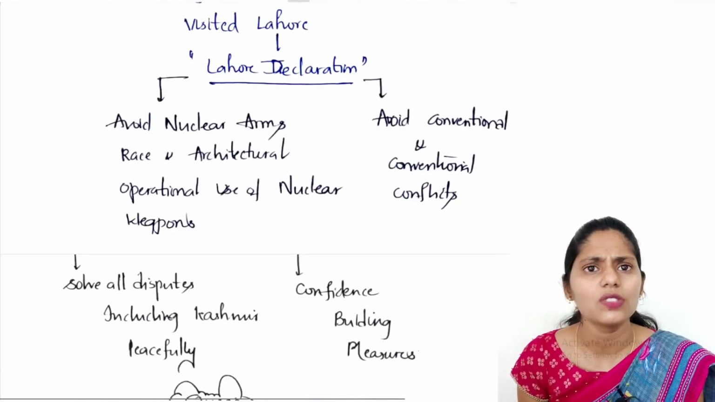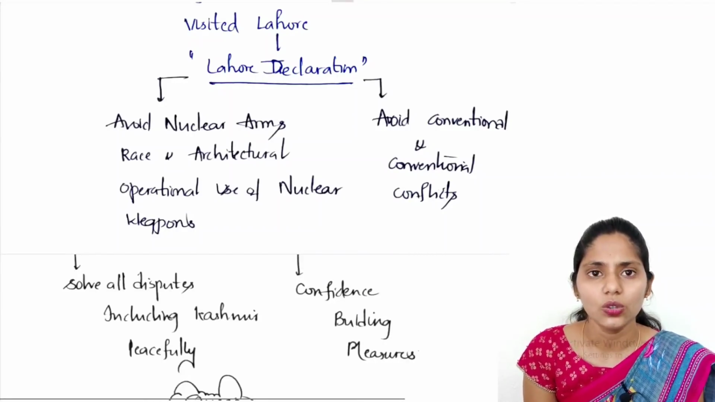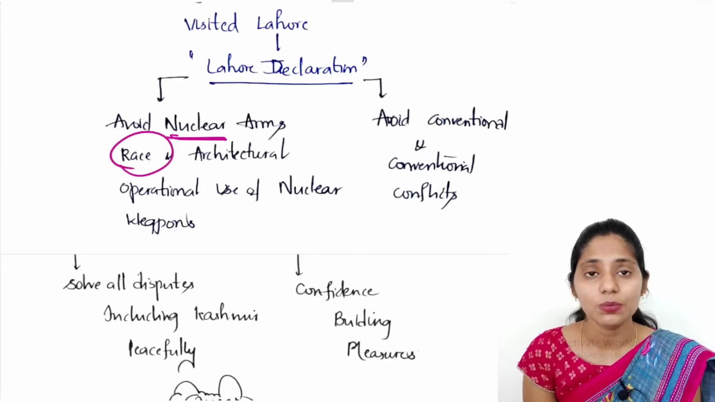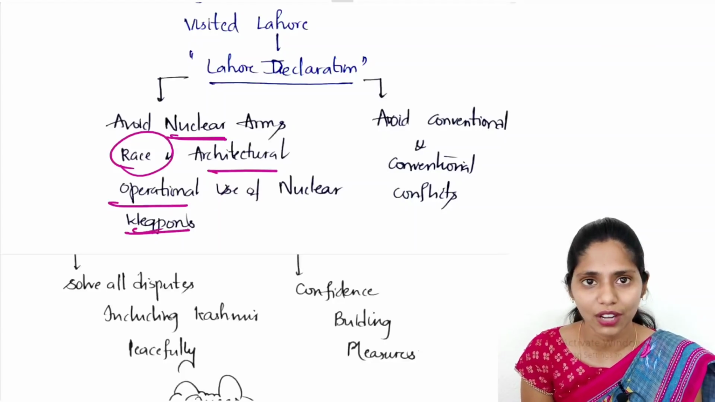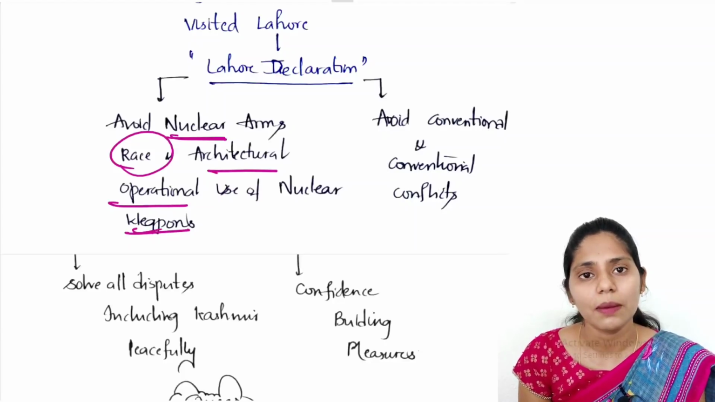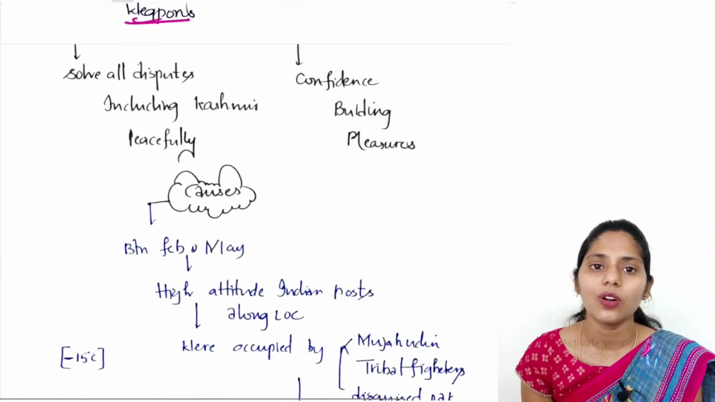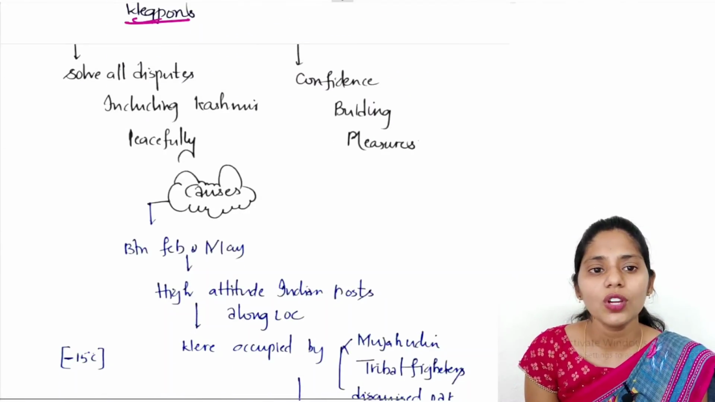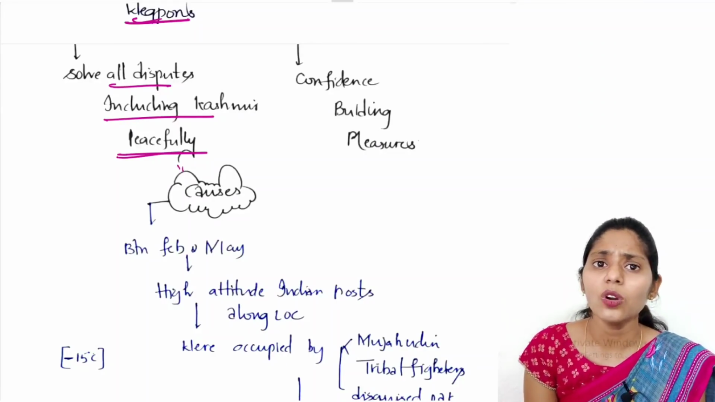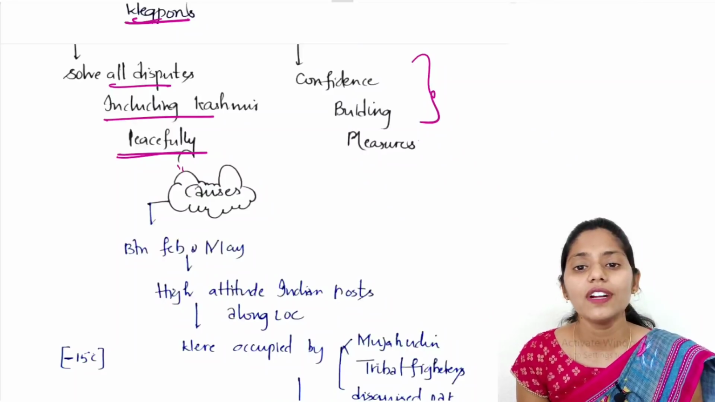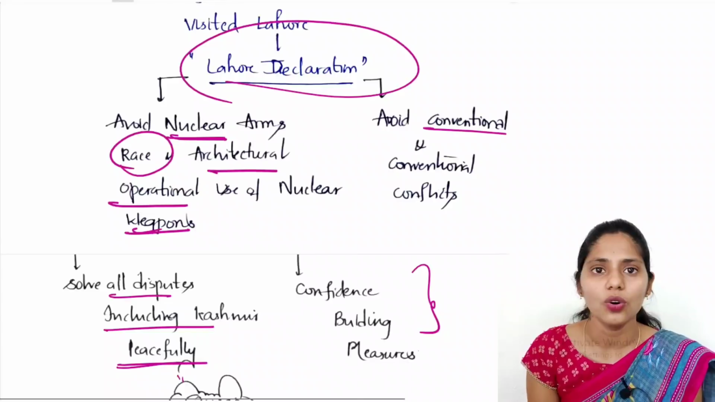What are the things included in this Lahore Declaration? It mainly includes avoiding a nuclear arms race between India and Pakistan, as well as avoiding the operational use of nuclear weapons. It also includes avoiding conventional conflicts between India and Pakistan, and focused on solving all disputes, including Kashmir, peacefully. It also includes confidence building measures. These are some important things included in the Lahore Declaration.